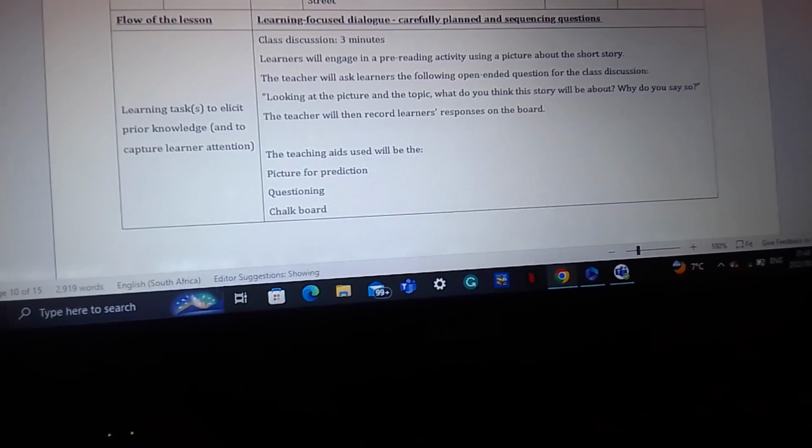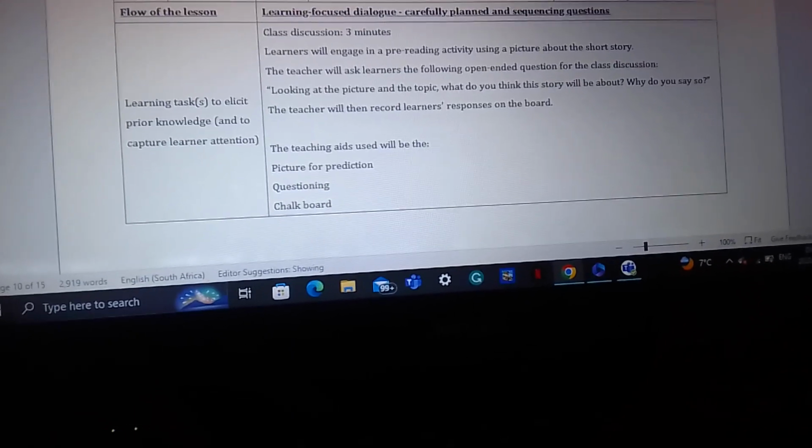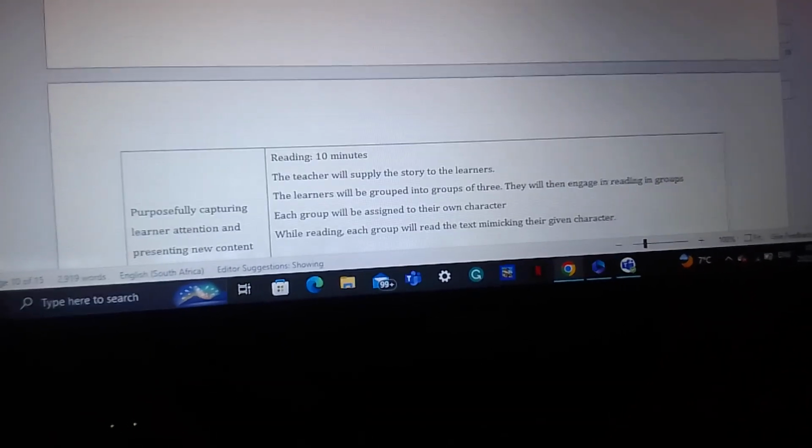Thus, the question will also use inquiry in such a way that it will challenge learners' thinking. They'll have to think hard for their responses because they have to support them, and also it would engage them in a dialogue.